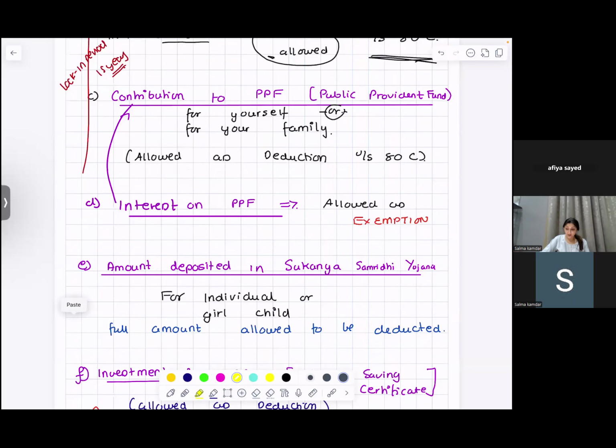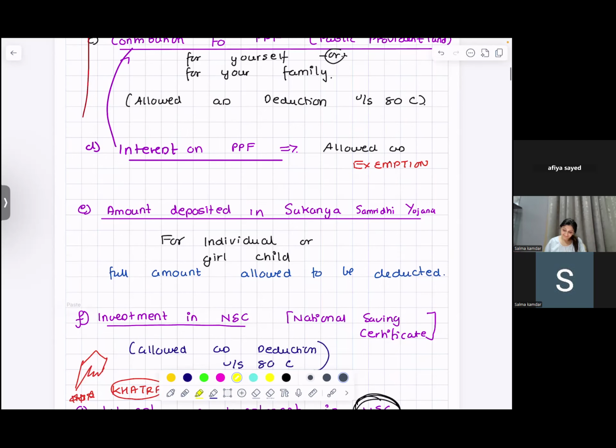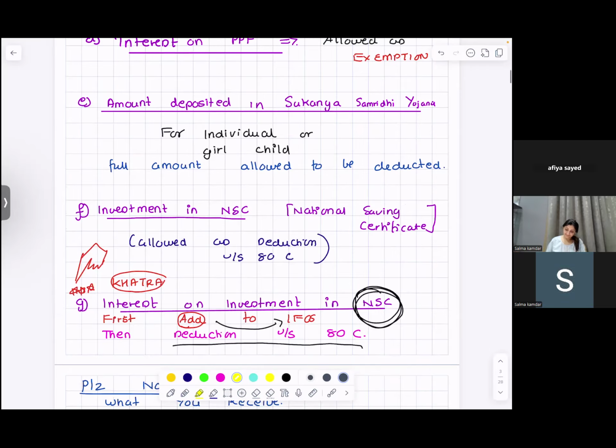Now, interest on PPF is fully exempt. Okay. Then the amount deposited in Sukanya Samriddhi Yojana, but you should have a girl child, and it will be fully deducted.